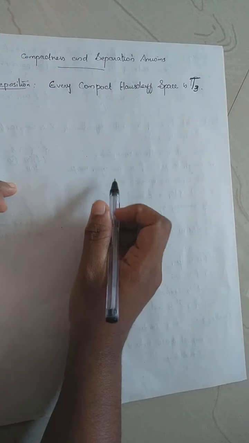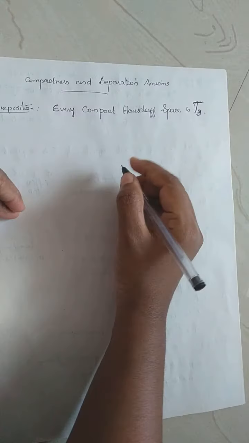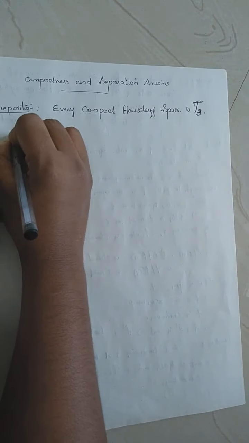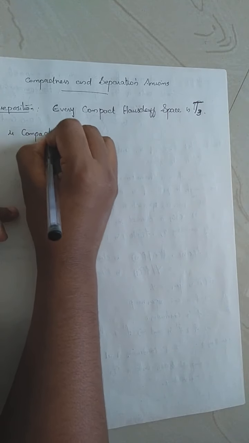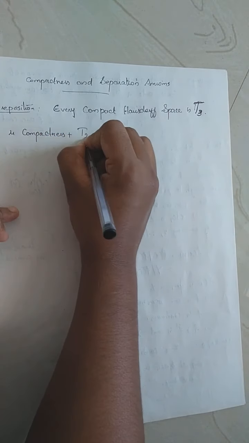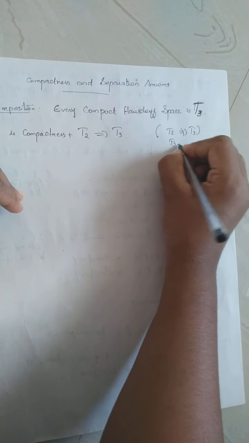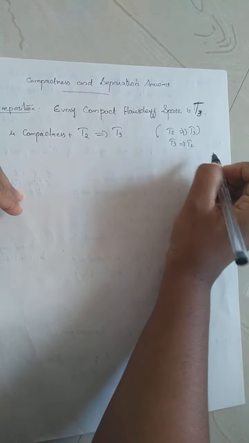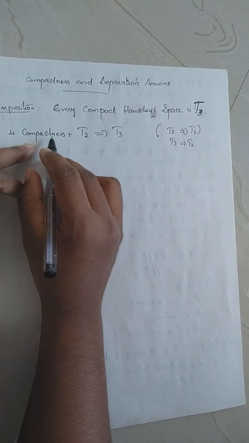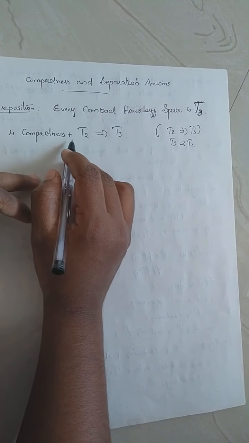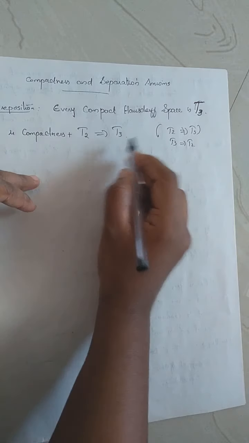Now we have a proposition: every compact Hausdorff space is T3. That means the property compactness plus the axiom T2 implies T3. In general T2 doesn't imply T3. T3 always implies T2, but in general T2 doesn't imply T3. But when you add the property of compactness for the domain, if it is T2, then it will be T3. Compactness plus T2 will give T3.